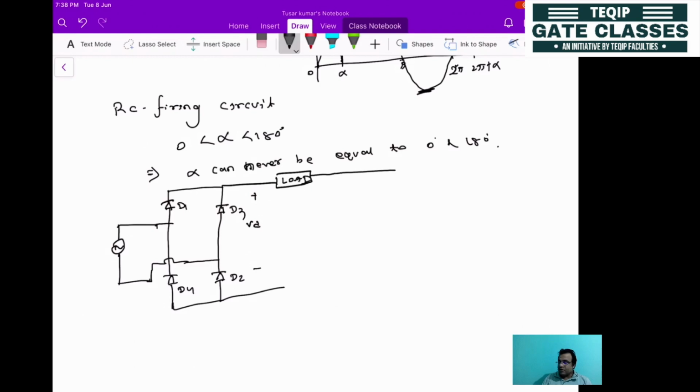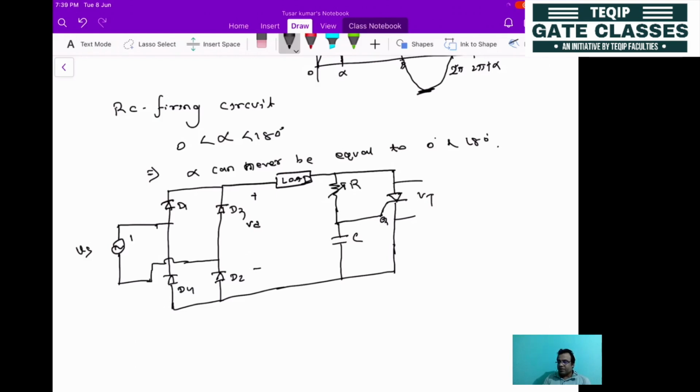Then here we will be connecting the thyristor. Nothing will be present here except one R, which will be tuning the exact location of the firing. Then it will be directly connected to the gate terminal, and here will be the capacitor, and this will be VT. If you compare this circuit to the previous circuit, here is the supply voltage Vs. The difference is that here you will be applying a DC voltage.